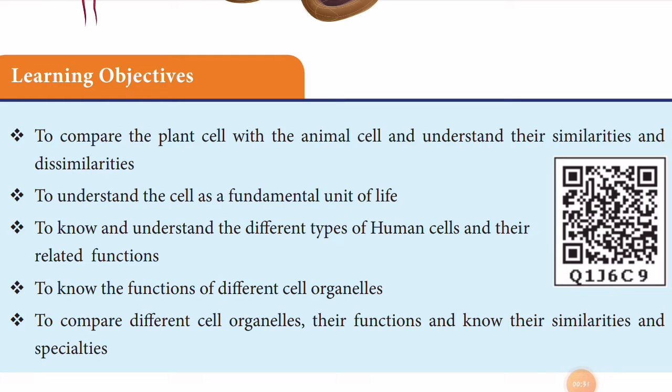In this lesson, we are going to learn to compare the plant cell with the animal cell, to understand the similarities and dissimilarities. The next one is to understand the cell as a fundamental unit of life. So, children, the cell is your fundamental unit of life. And to understand the different types of human cells and their related functions.